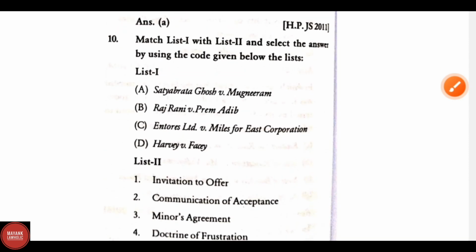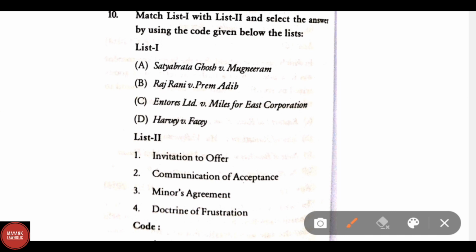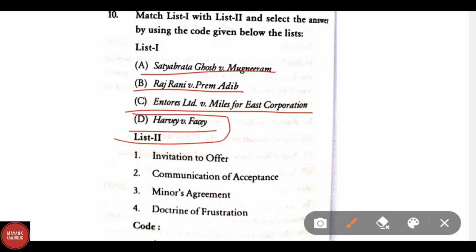Now let us discuss the last question of this series. Match the following. Match list 1 and list 2 and select the answer by using the code given below the list. List 1 says A. Satyabrata Ghose versus Mugneeram, B. Rajrani versus Prem Adib, C. Entores Limited versus Miles Far East Corporation, and D. Harvey versus Facey. As we all have discussed Harvey versus Facey many times, the answer for Harvey versus Facey is invitation to offer, option 1.